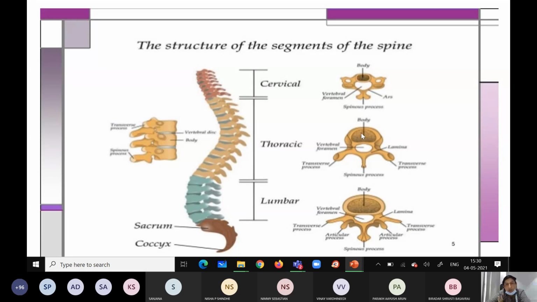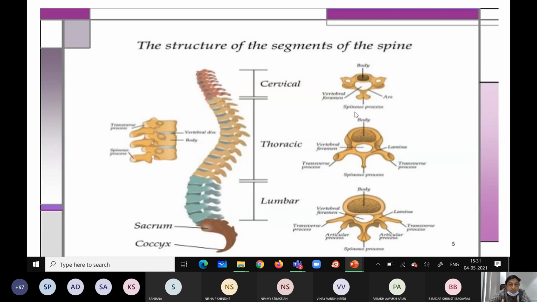Now this is thoracic. You know already: costal facet and not transverse process. Compared to the lumbar, it is long; the lumbar is short and thick. Now this is a circular, oval shape. Here the vertebral foramen is triangular in shape. Compared to these two, the body of the lumbar vertebra is larger. See the diagram once again. You can compare.